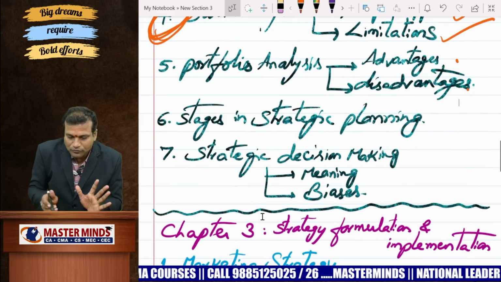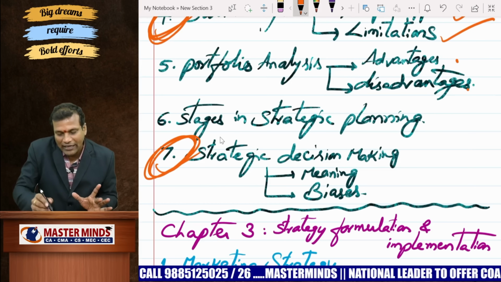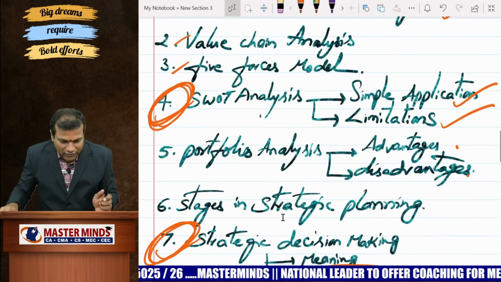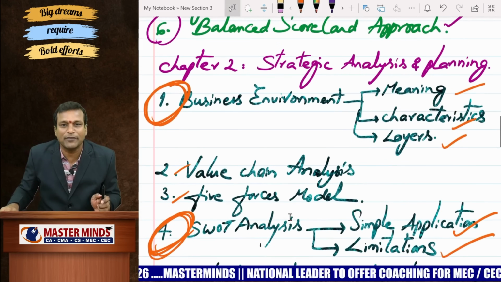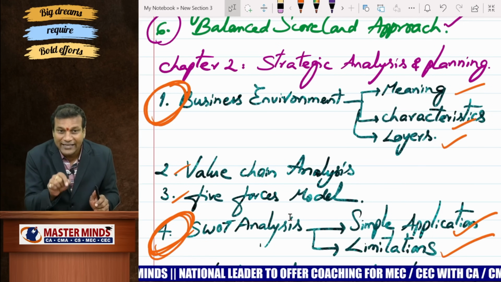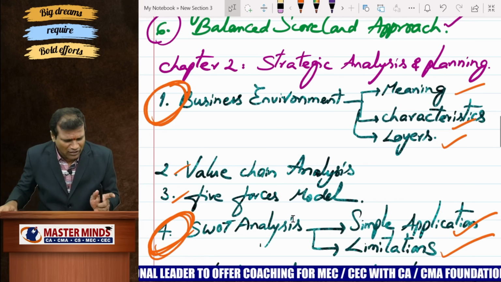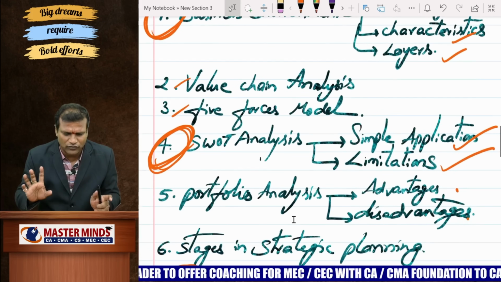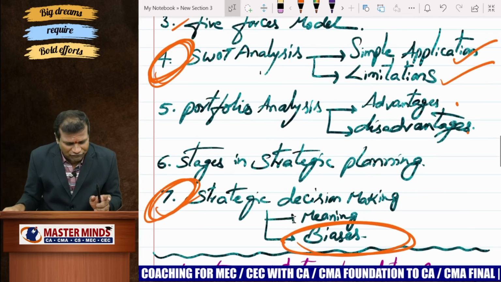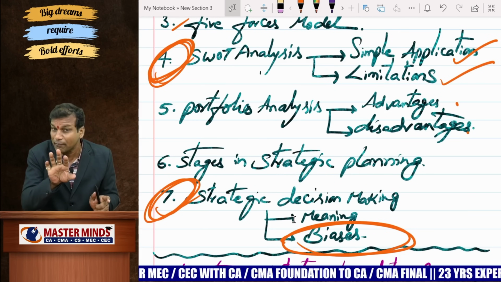And the last one, be cautious about this question: strategic decision making, meaning, and especially these biases. If you ask me very seriously, in this lengthy chapter number 2, I am expecting the selected question number 1 here, not in the masterminds, here: business environment, meaning, characteristics, layers. Thereafter, my strong guess question is SWOT analysis, simple application and limitations. And thereafter, seventh selected question here: strategic decision making, meaning and biases.